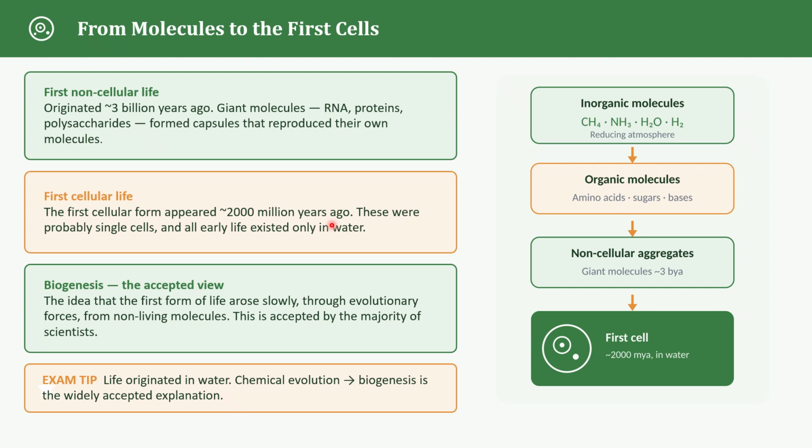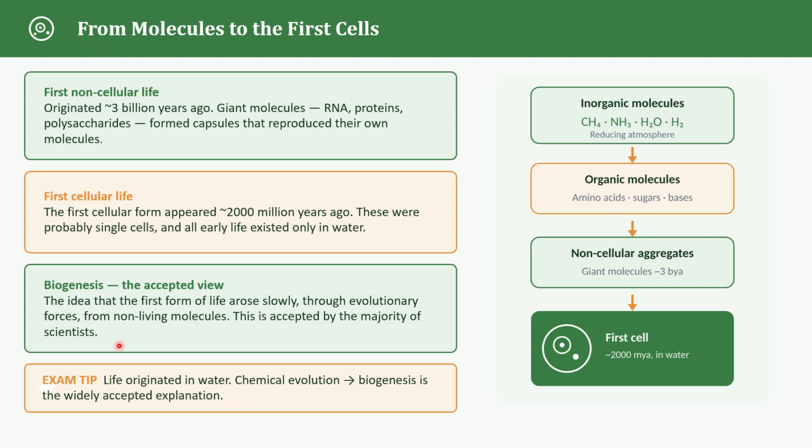If you look at the whole story, we can imagine a gradual journey. First, we had simple inorganic substances. Then organic molecules formed. Then these molecules became more complex. And then came the earliest non-cellular forms. Then the first cellular organisms appeared. From these early life forms, evolution continued for millions and millions of years. And finally, we have the enormous biodiversity that we see around us today.